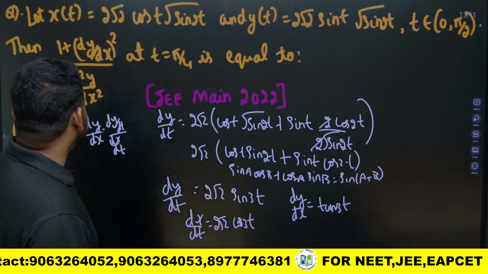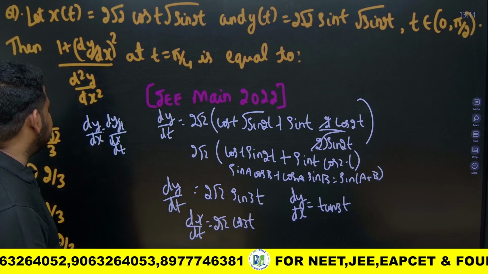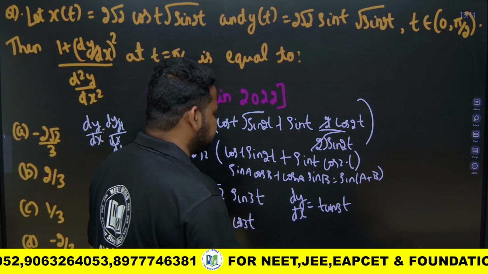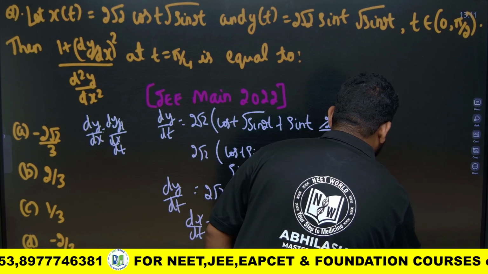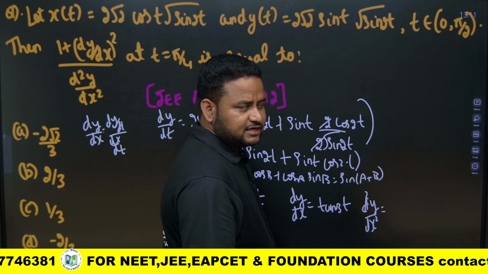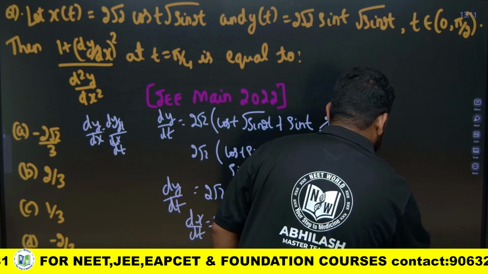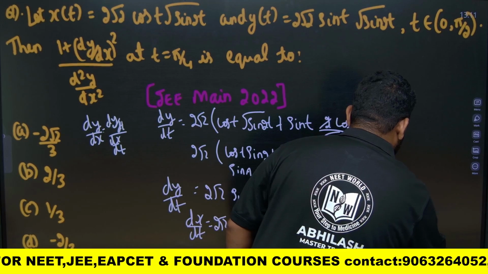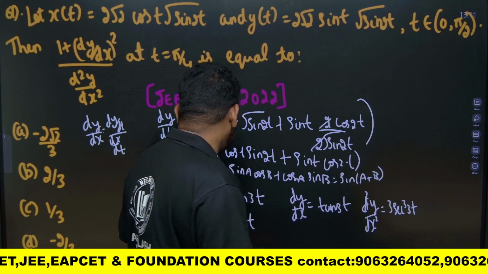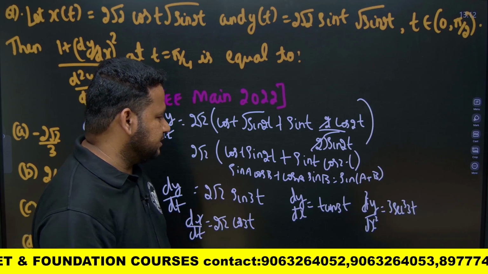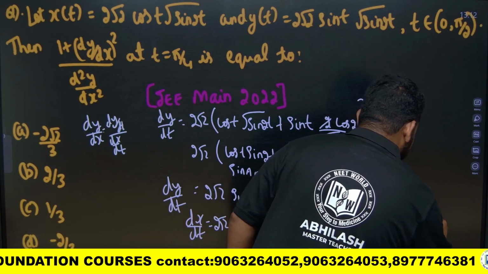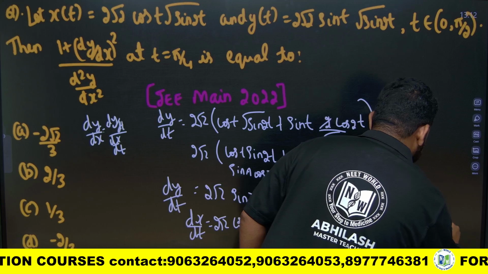They are asking what again? They are asking d square y by dx square. d square y by dx square is nothing but I should differentiate tan 3t. Tan 3t, if I differentiate, what I will get, friends? 3 secant square 3t into dt by dx. dt by dx is nothing but 1 by 2 root 2 cos 3t.